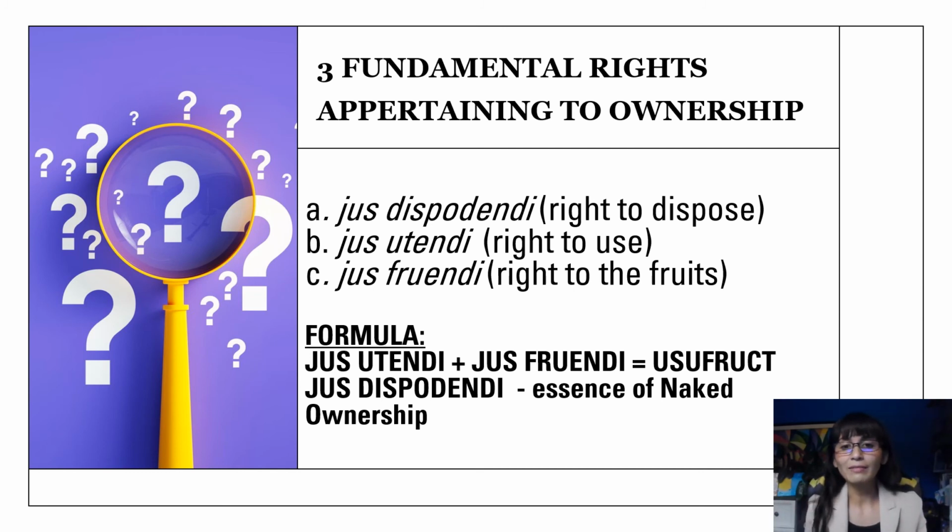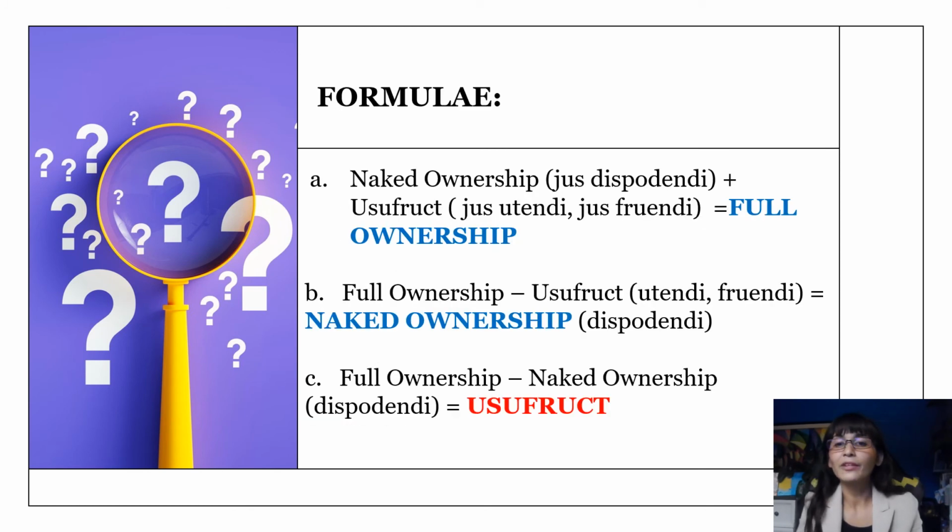Because jus disponendi, this is the essence of naked ownership, retains to the owner of that thing or property. Again, the formula for the ownership, whether it's naked, full ownership, or usufruct. If it's full ownership, it means that you have the naked ownership, which is jus disponendi, or the right to dispose of a thing.